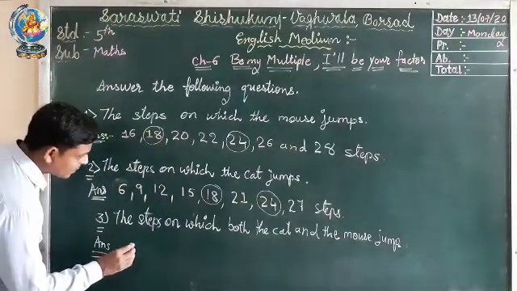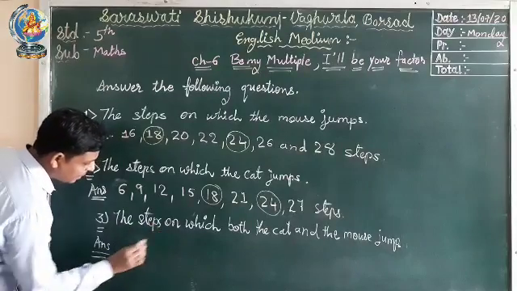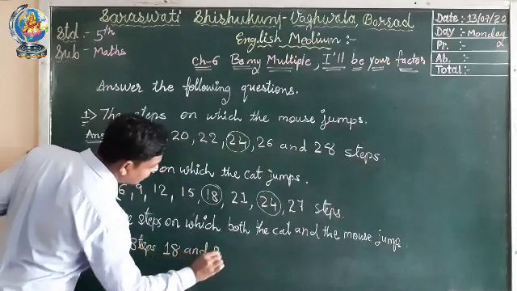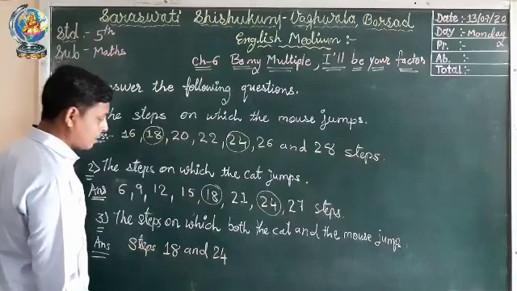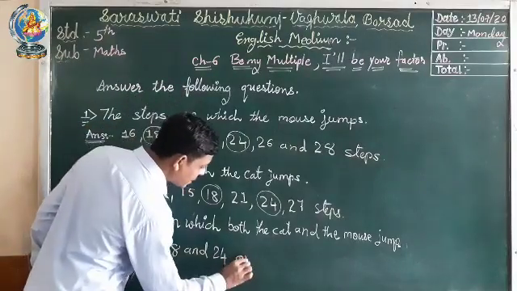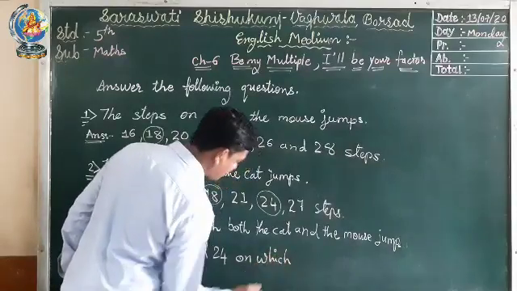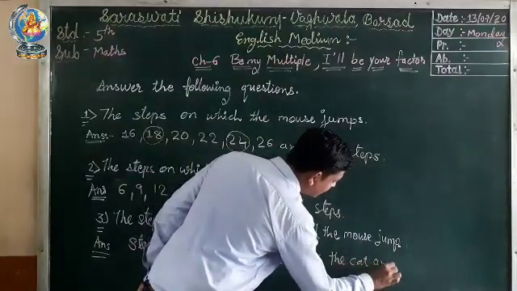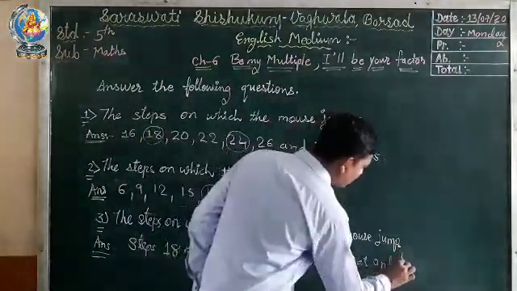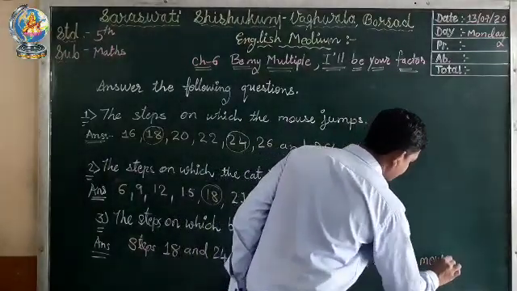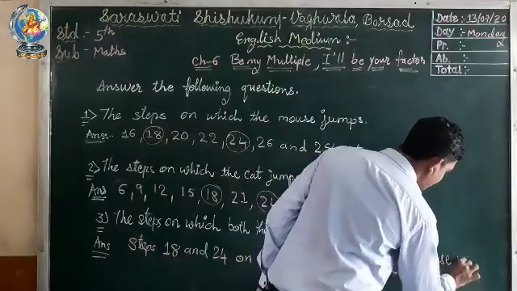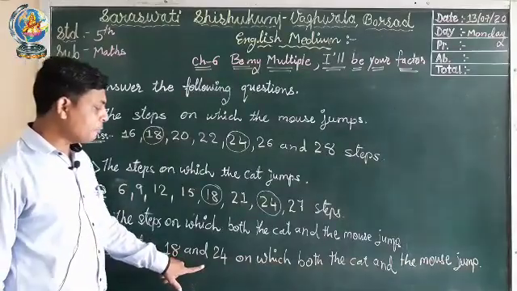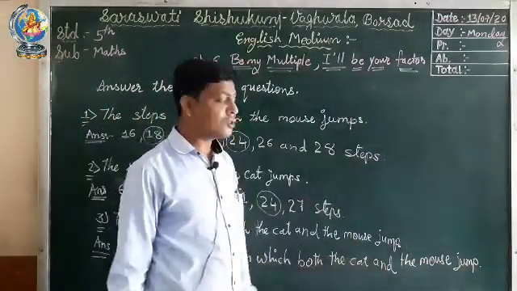So we can write 18 and 24 on which both the cat and the mouse jump. Steps 18 and 24 on which both the cat and the mouse jump.